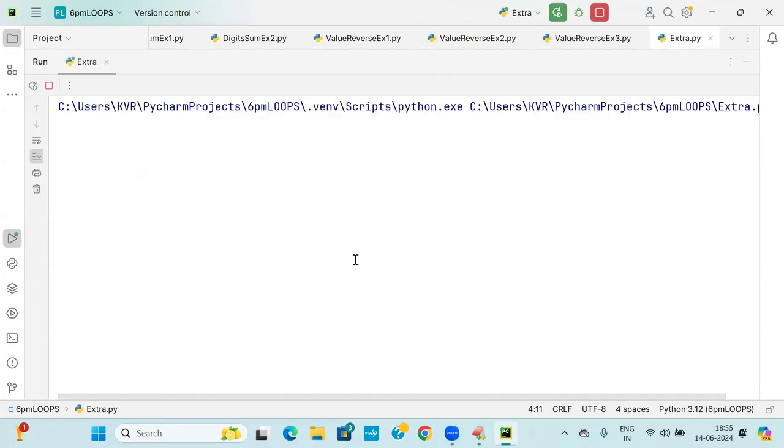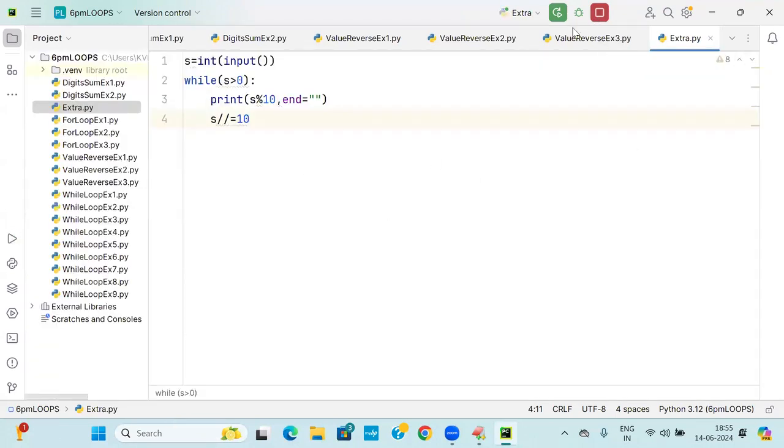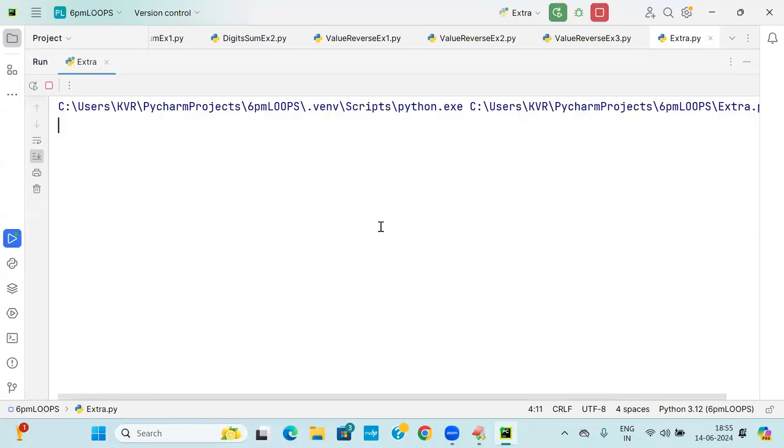If you try to run it, I will enter the number. Try to cancel this. Now you try to run it. Okay, so no output is coming. Is any output coming? Yes. So, coming back to the point.